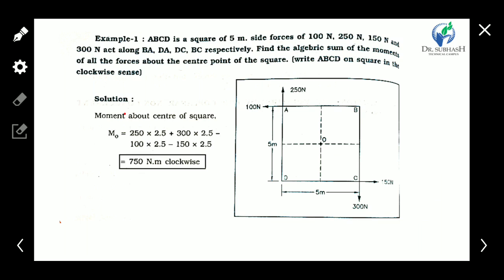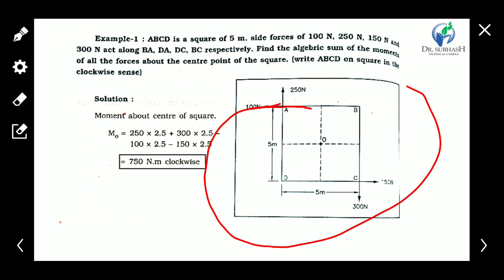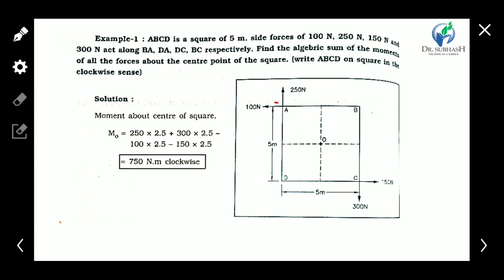Now see the moment of the 100 Newton force. It turns anti-clockwise, so it is a negative moment, and its perpendicular distance from O is 2.5, so 100 into 2.5, but negative.